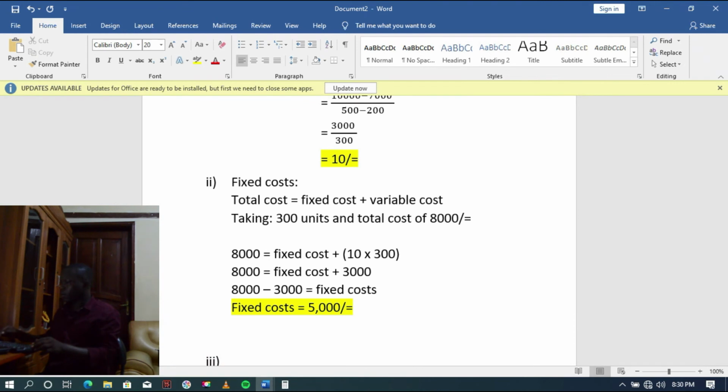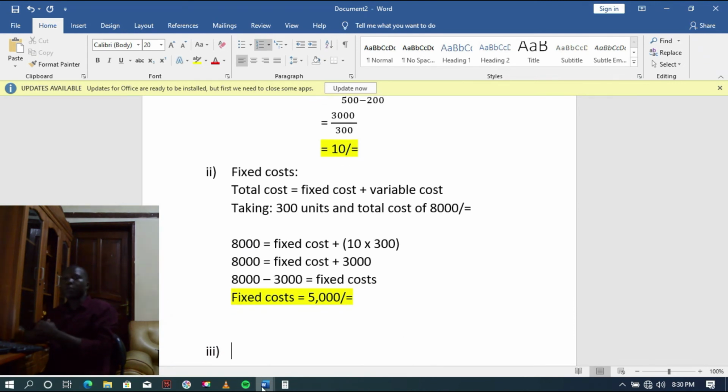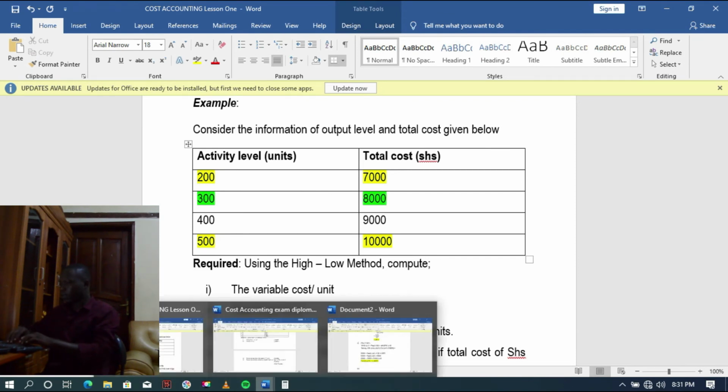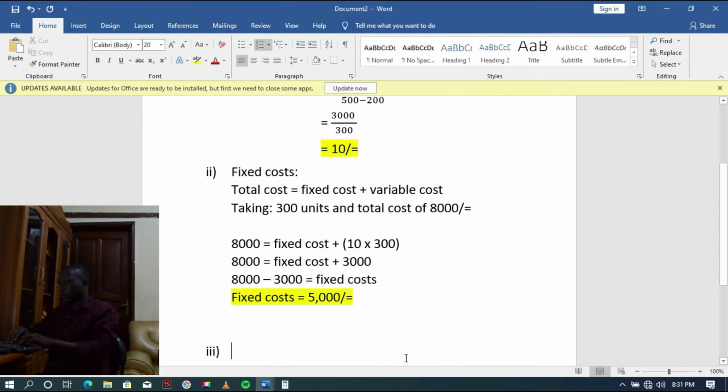plus 3,000. Then of course we are going to make the fixed cost the subject, because it is what we are interested in. So meaning we shall make the 3,000 cross to the other side, and when it crosses it gets a negative sign. So that will be 8,000 minus 3,000 equals fixed costs.